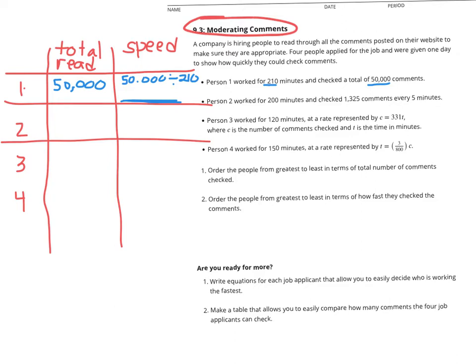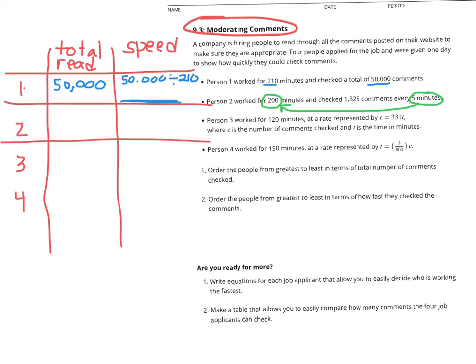So person 2 worked for 200 minutes and checked 1,325 comments every 5 minutes. Okay, so we don't know exactly how many they have checked here. So let's see what we can think about. Person 2 worked for 200 minutes, and they're checking a certain number of comments every 5 minutes. Well, we need to know how many groups of those 5 minutes fit inside that 200 minutes.